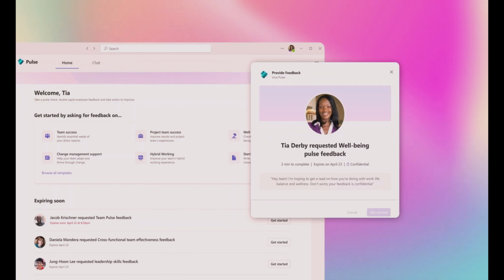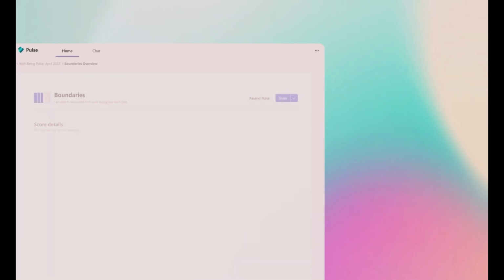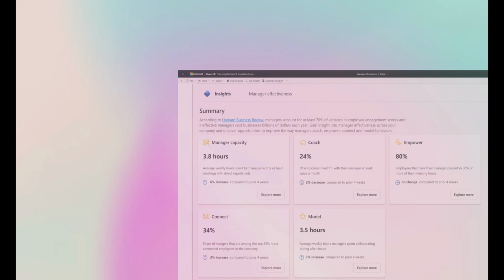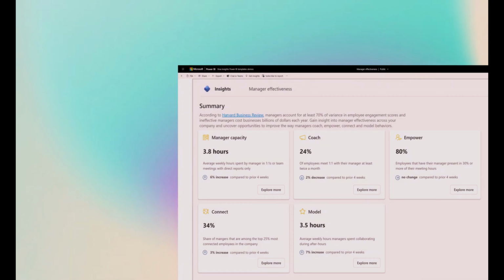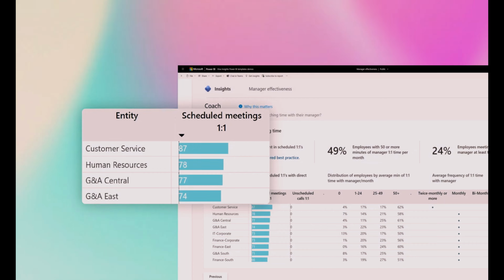Then use Microsoft Viva Pulse within department or project teams to see the impact of these new actions. Learn how best to support your team during projects or periods of major change. You can continue to get rich insights into key people manager trends in your organization using Viva Insights and identify additional opportunities for improvement.